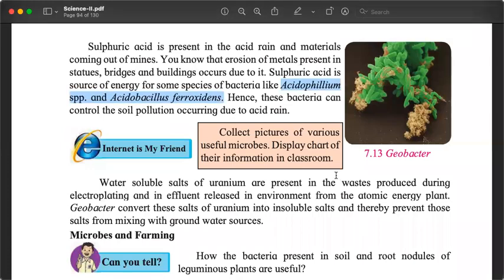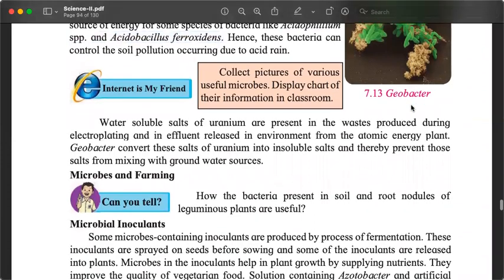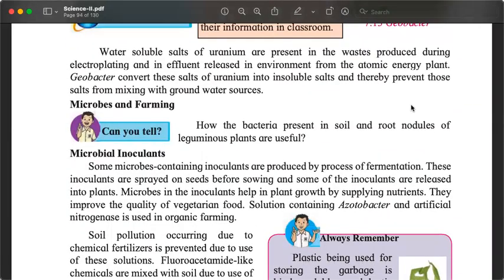Also, there is a bacteria called Geobacter, and the picture of that is given. This is not visible to the naked eye. None of the bacteria is visible to the naked eye. We have to look under very strong microscopes. Now, they are used to convert uranium, a radioactive substance. They feed on uranium and convert it into insoluble salts, which can then be filtered out from the groundwater.